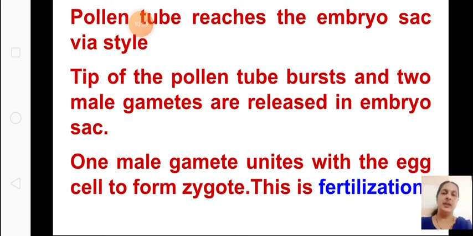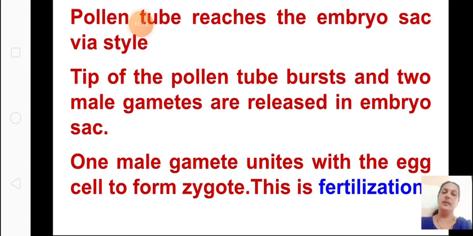One male gamete unites with the egg cell. Remember this: one male gamete unites with the egg cell to form the zygote. This is called fertilization. So how many male gametes are released inside?